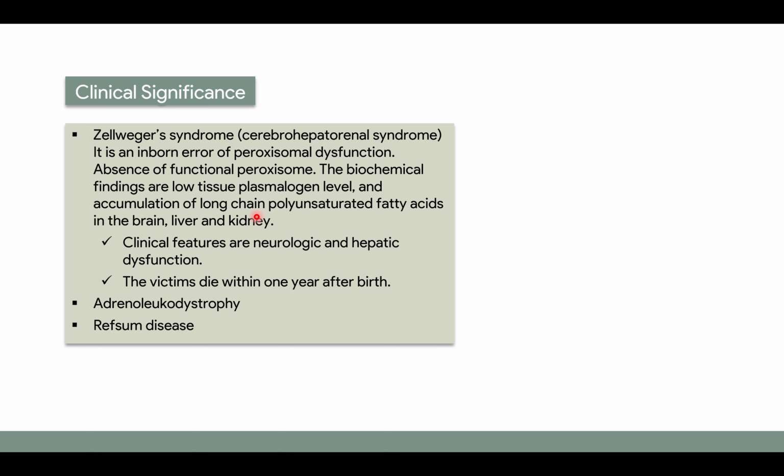So basically it is an inborn error of peroxisomal dysfunction in which there is absence of the functional peroxisome, and other biochemical findings are low tissue plasmalogen level, and as I have said earlier, there is accumulation of long chain polyunsaturated fatty acid. Clinical features are neurologic and hepatic dysfunction, and victims usually die within 1 year after birth. The other disorders which are related to peroxisome are adrenoleukodystrophy and Refsum disease.